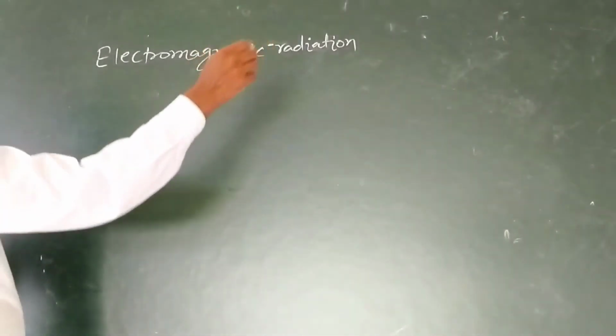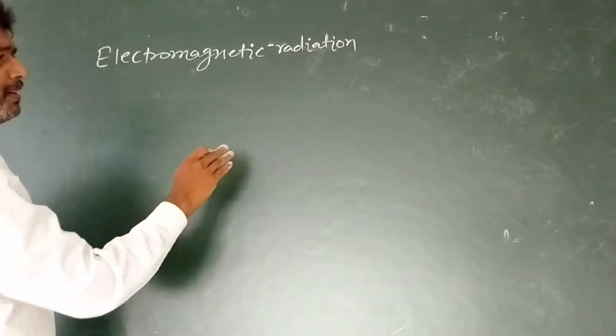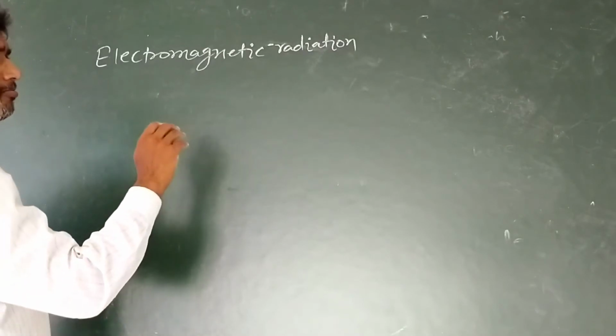Light is also known as electromagnetic radiation. Light has two types of field, electric field as well as magnetic field. Now pay your individual attention to visible light.